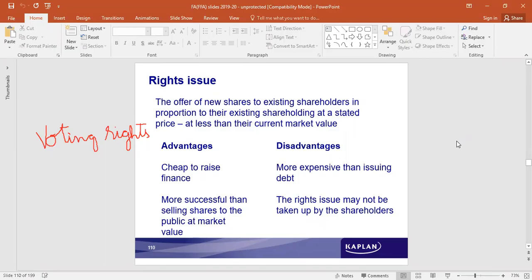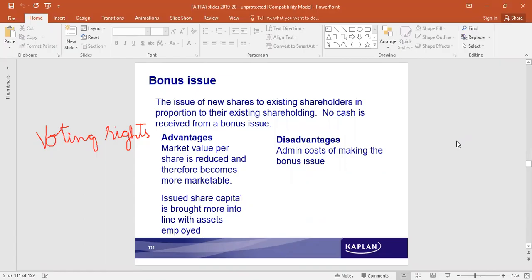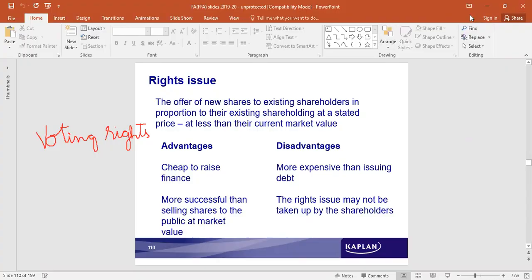Now, another type of issue, another of the types of issues we see: rights issue, bonus issue. Rights issue is additional shares that are issued by the company. The first time when the shares are issued in the stock market, it is the IPO, initial public offering. Eventually, whenever they issue additional shares, it is a follow-on offer, whatever shares are issued after that.